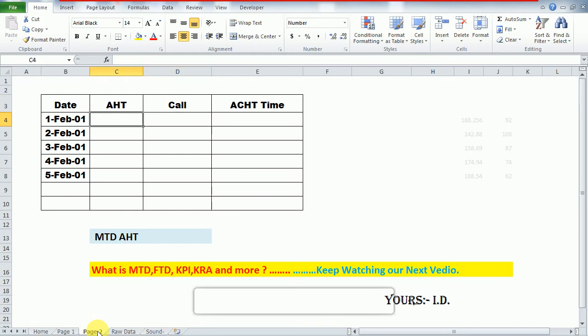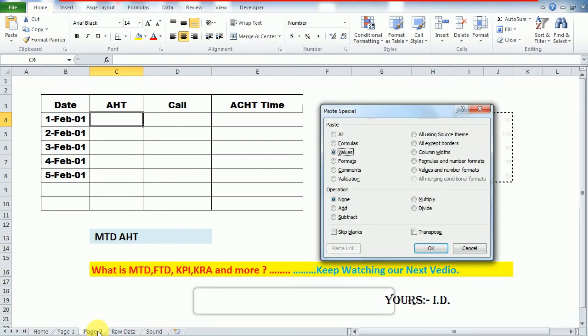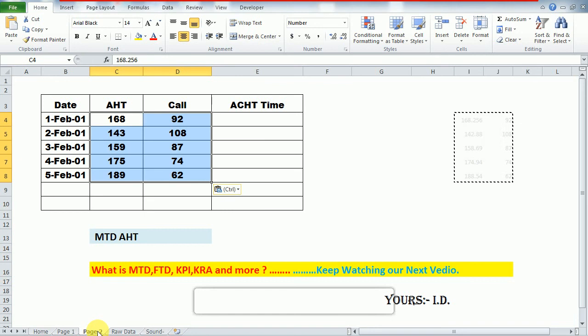So friends, I have taken some data here for convenience. I have put the AHT and the calls here.